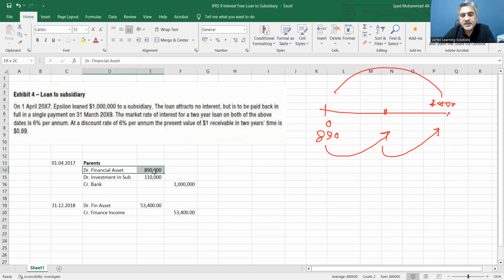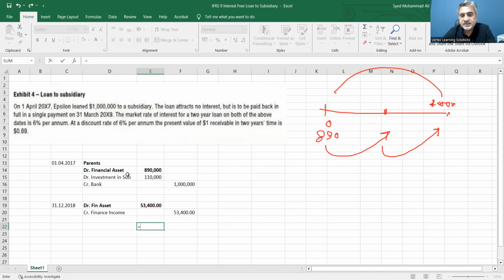Now the financial asset in the parent's book has become 890,000 plus 53,400. So the closing value of the financial asset in the books of the parent would be 943,400. In the statement of financial position, the total financial asset would be reflected as 943,400, which includes the initial present value plus one year finance cost.